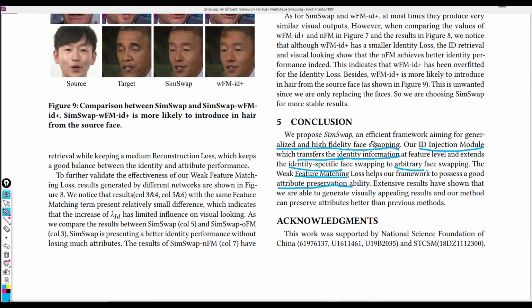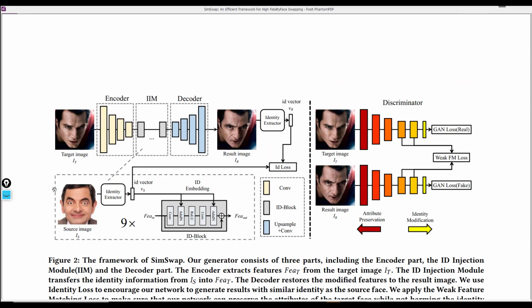And then we also have the weak feature matching loss, which helps preserve the attributes from the target image. And now we have a framework which is capable of producing visually appealing face swaps without even training at test time. And so now all you need is the source image, the target image, and you have your output.